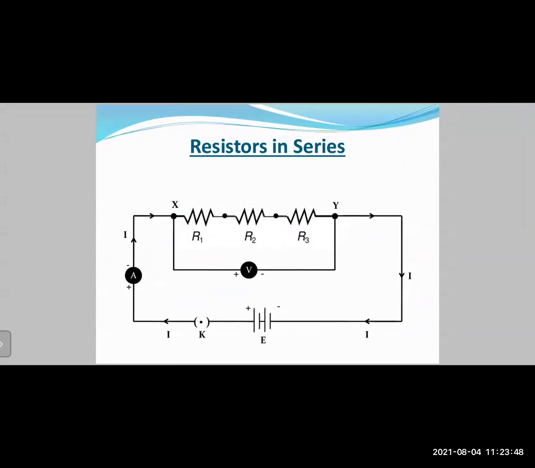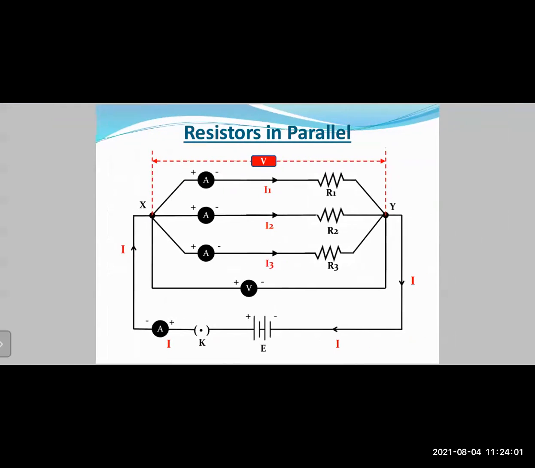Multiple resistors, 1, 2, 3, or 4, however many resistors you want, you can connect them one after the other, that is, end on end. In a parallel combination, what do you have? All those resistors are connected to the same points on the two ends, so they remain parallel to each other. That we will be studying in the next class.